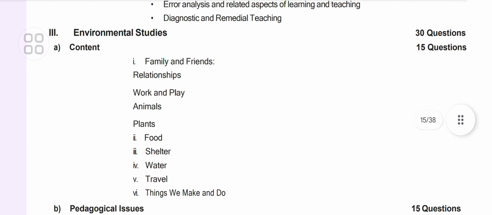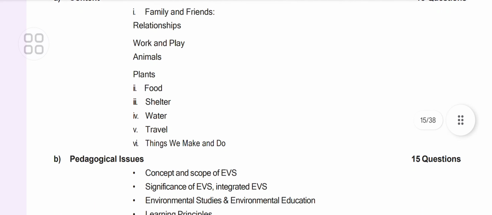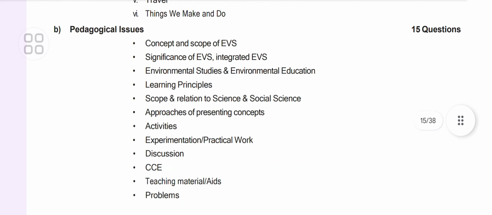On EVS: family and friends, relationships, work and play, animals, food, shelter, water, travel, things we make and do. Pedagogical issues: concept and scope of EVS, significance of EVS, environmental studies, learning principles, scope and relation to social science.